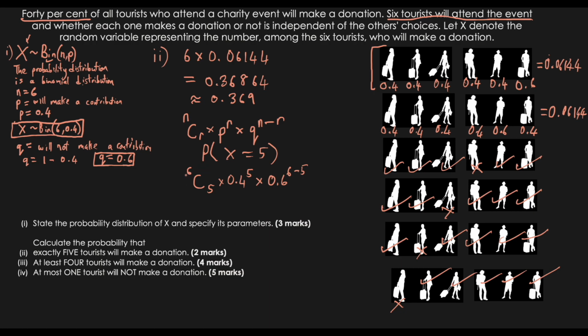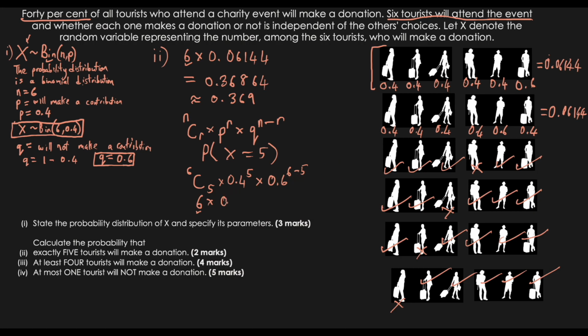Now if we put 6C5 in our calculator, we end up with 6, which essentially matches this 6 here. This 6C5 represents the total number of combinations that we could have had. We considered each and every single one here already. So what this formula does is save us from the headache of trying to determine every single possible option. Then we multiply this by 0.4 to the power of 5 times 0.6 to the power of 6 minus 5, which is essentially to the power of 1.